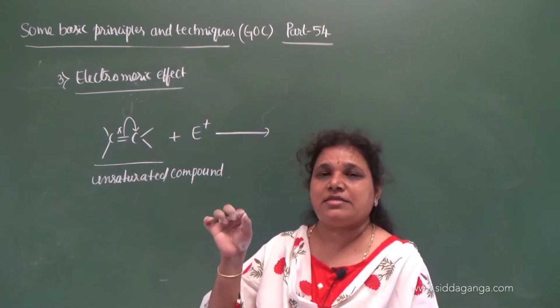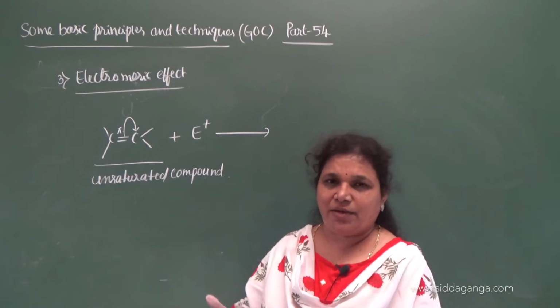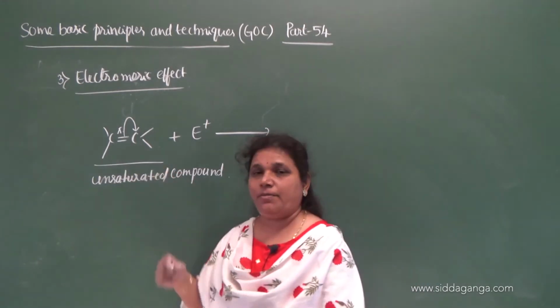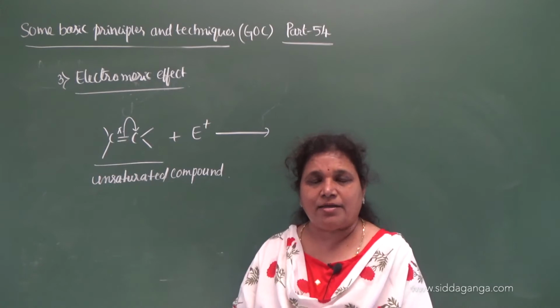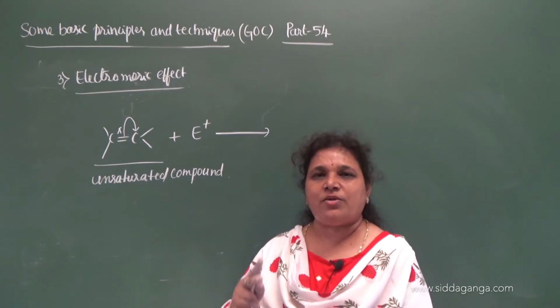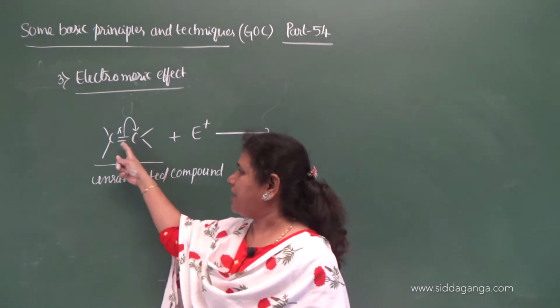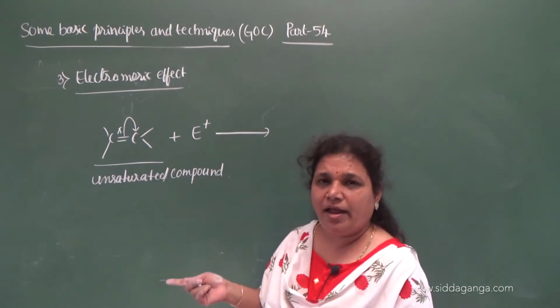Definitely it displaces on the more electronegative atom. But here the double bond is between the two carbon atoms. Since their electronegativity value is the same, it can displace on either of the bonded atoms.